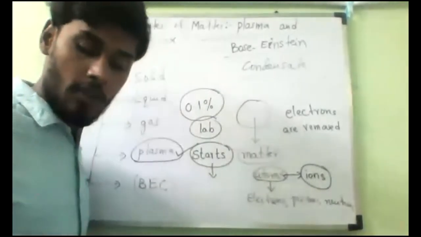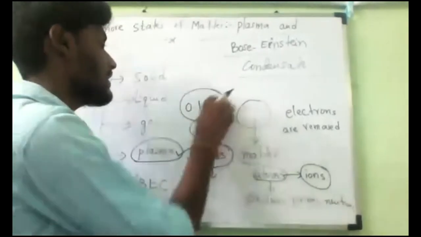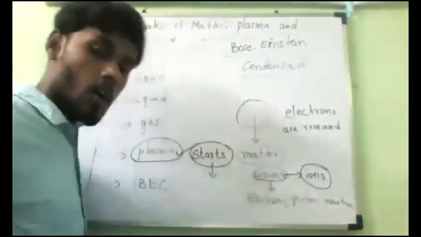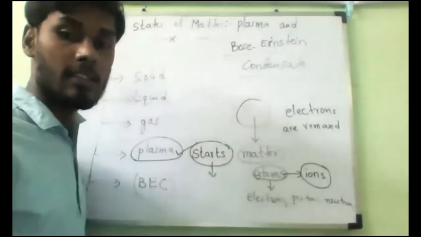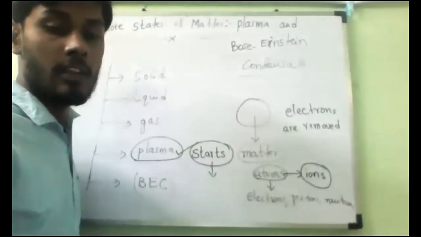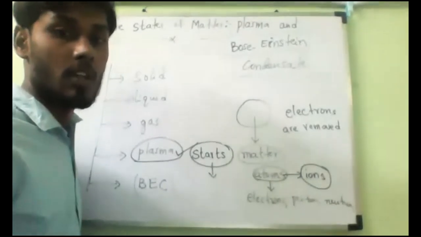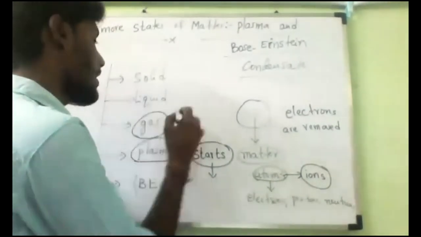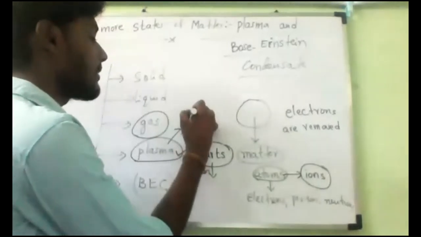If you go out of Earth, the complete universe is made up of plasma only. All the stars and galaxies are made up of plasma. That is why, compared to the gas temperature, is the plasma temperature much more or much less?